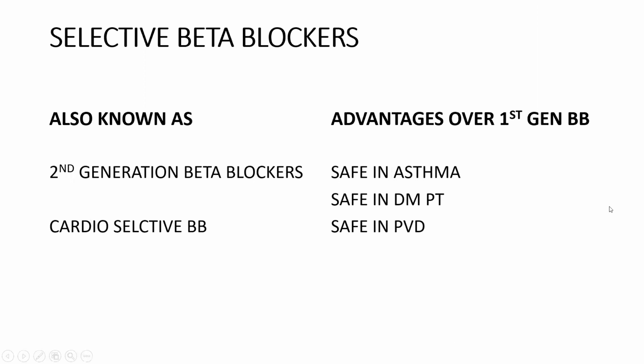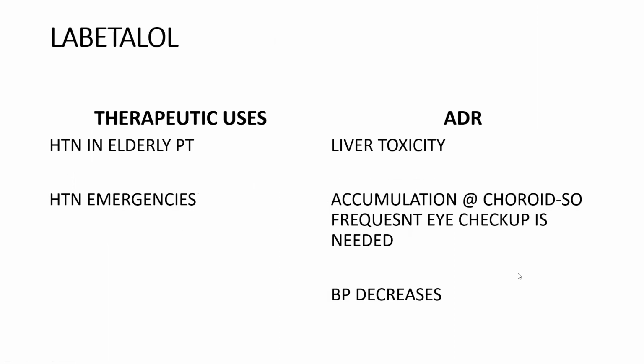coming to selective beta blockers, these are also known as second generation beta blockers, and also known as cardioselective beta blockers. So they are majorly used for cardiac diseases. What are the advantages of these second generation beta blockers over non-selective or first generation beta blockers? They are safe in asthma, safe in diabetes mellitus patients, and safe in peripheral vascular diseases.